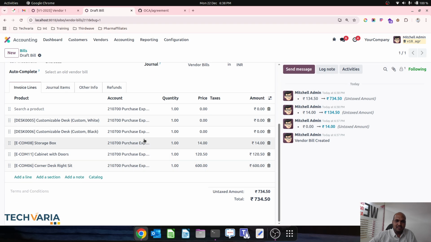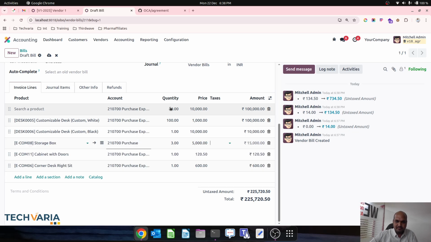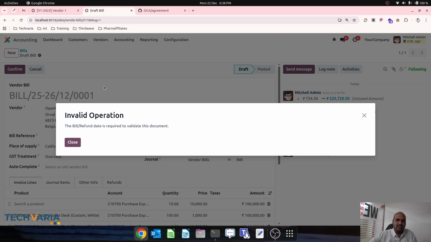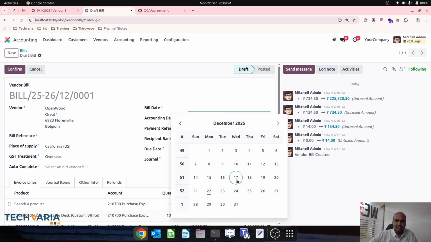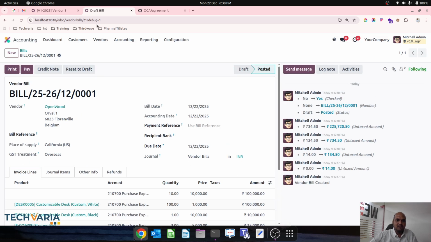So I am coming over here, then just increasing the count. So I'm doing that for preparing 2,25,000 rupees of vendor bill, and I confirm this, and yeah, it is part of the month of December only.